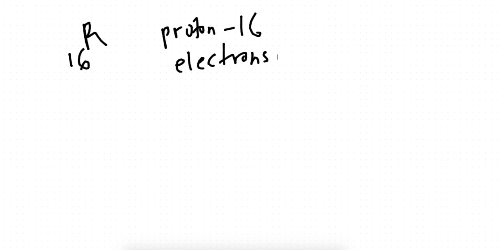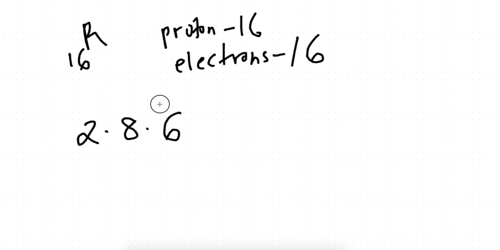When it has a proton number of 16, okay, let's just break this down. Protons are 16 and electrons are always the same as protons, right? So electrons are 16. This is based on electronic configuration. How do we do the electronic configuration? 2.8.6, right guys? So group is going to be based on valence electrons.